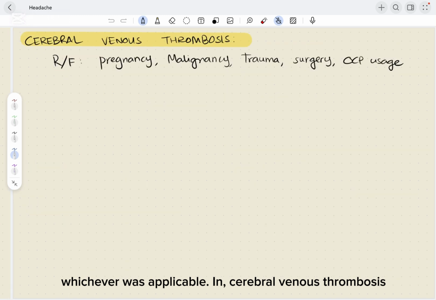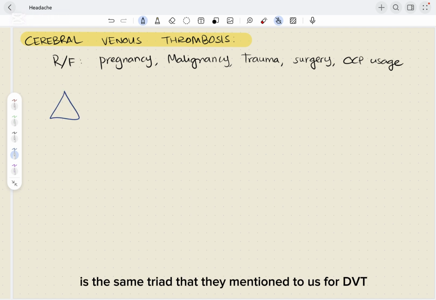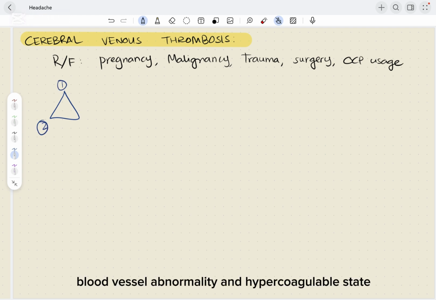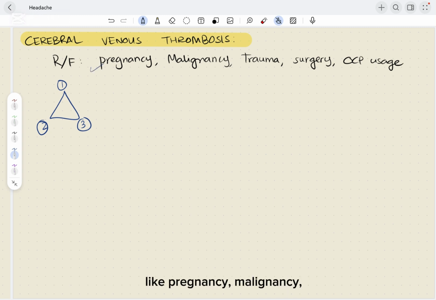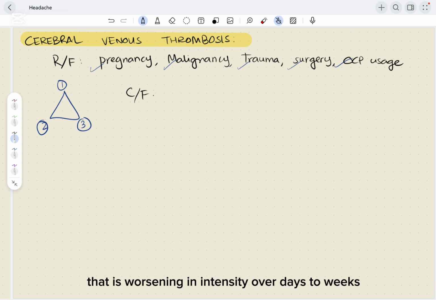In cerebral venous thrombosis, the most commonly described risk factor is the same triad that they mentioned to us for DVT, which is stasis of blood, blood vessel abnormality, and hypercoagulable state. But there are other acquired risk factors like pregnancy, malignancy, trauma, surgery, OCP use, and many more. As for their clinical features, they will come with headache that is worsening in intensity over days to weeks, which is the most common presentation.